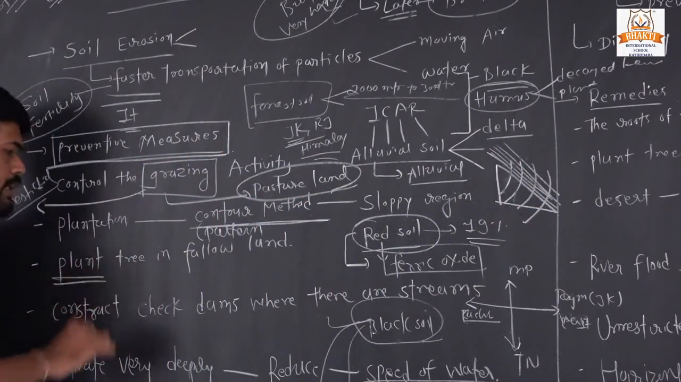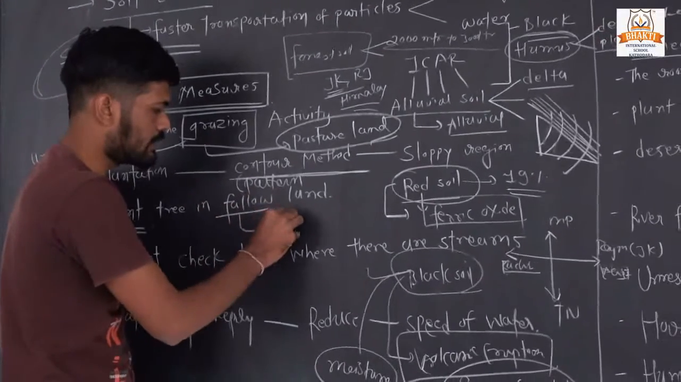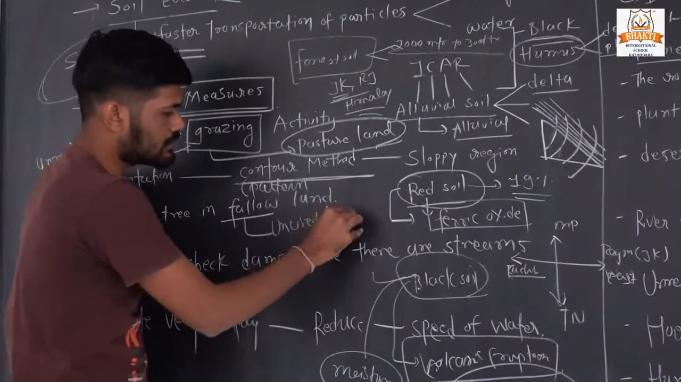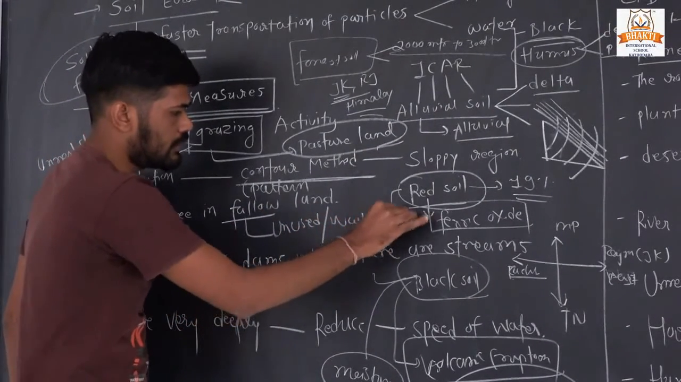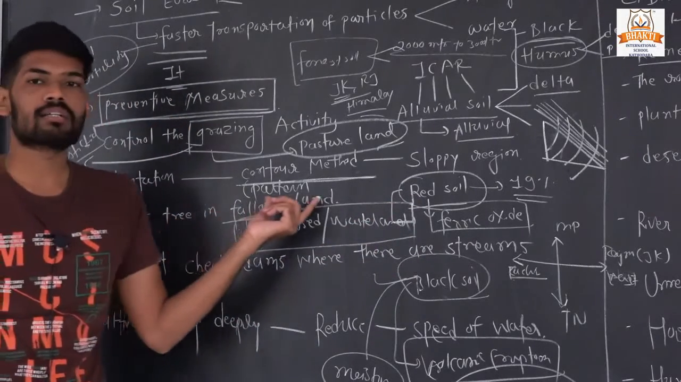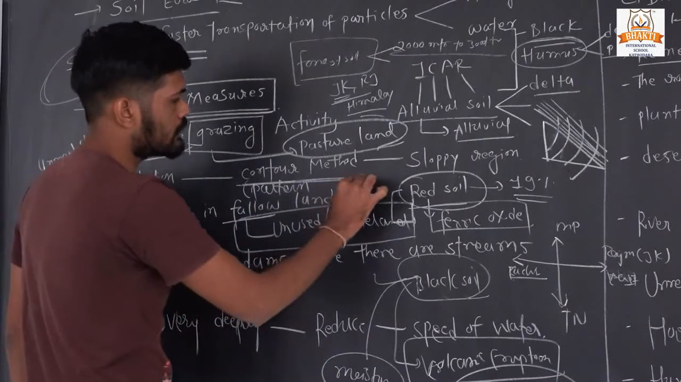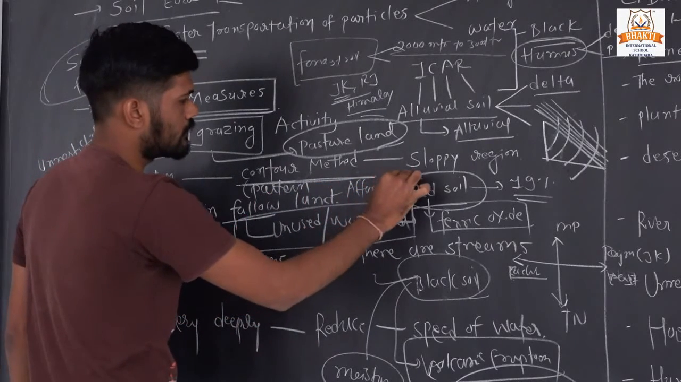Third one is to plant trees in fallow land. Fallow means unused land, another word is wasteland, which is not in use. So plantation should be done on this fallow land. Okay, or the other term is afforestation should be done.